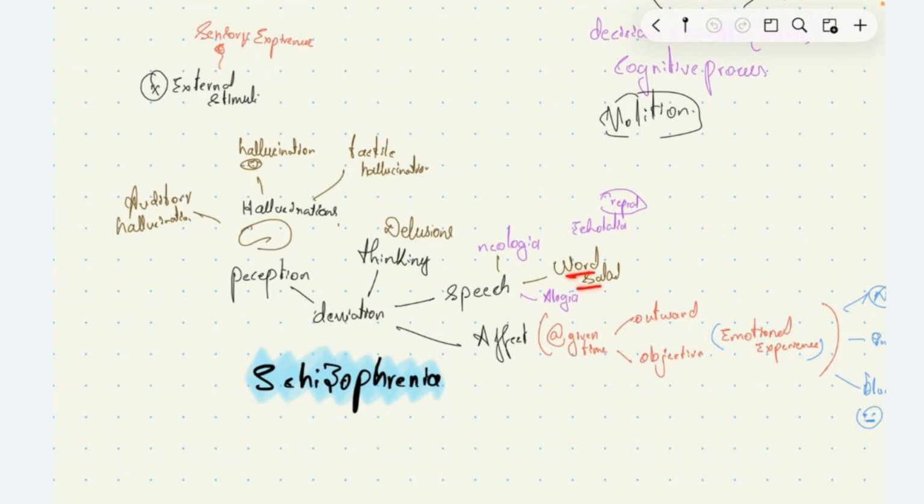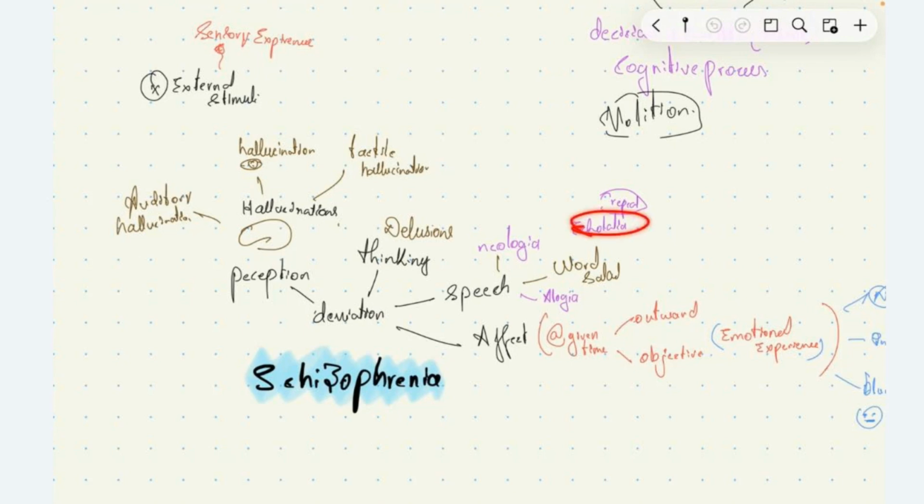Then we have alogia, that is sparsity of speech. If I ask the patient an open-ended question, he will not answer with adequate words, and there will be sparsity of speech. The person may have echolalia. If I ask the patient, how are you feeling? He'll say feeling, feeling, feeling. He simply repeats the words without any meaning. This is called echolalia.